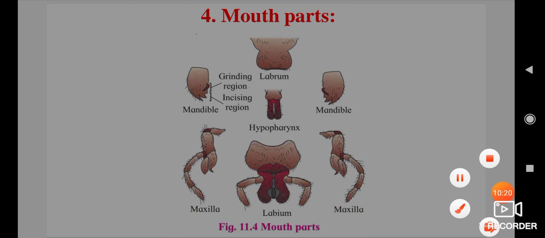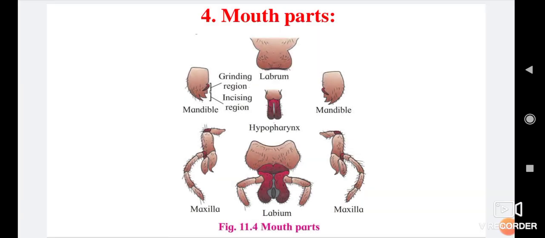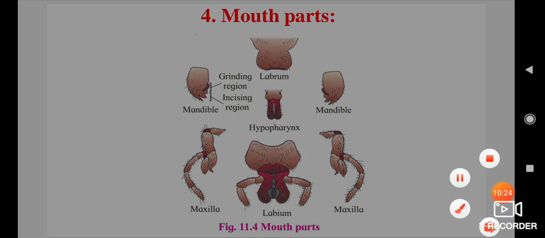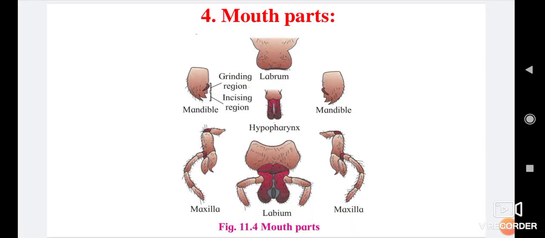It helps in cleaning the antenna and front legs. The function of maxilla is it holds food, mastication, cleaning the antenna and front legs.